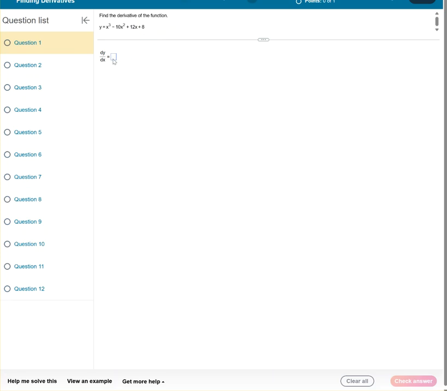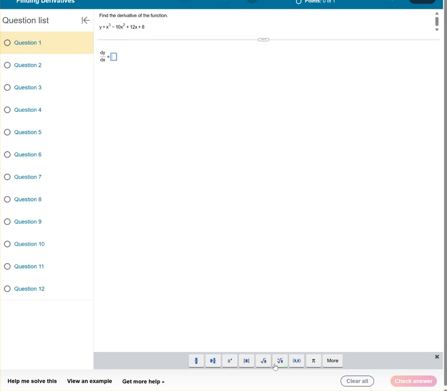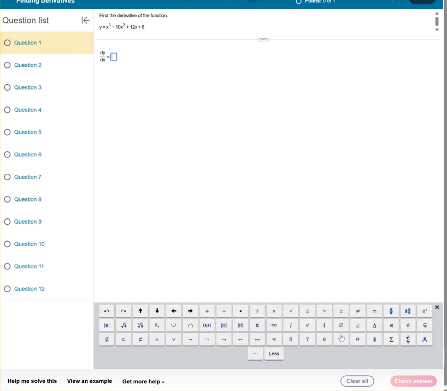And so you would click in this box, and note there's nothing down here right now, but if I click in the box to put my answer, now I suddenly have some icons that I need. You may need this one that has the exponent, you may need a radical, you may need an ordered pair, and then if you hit more, there's all of these. There's infinity, there's a lot of icons, so you don't have to worry about how to type things.